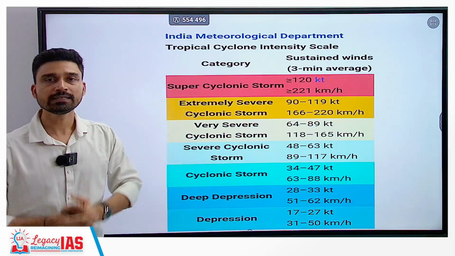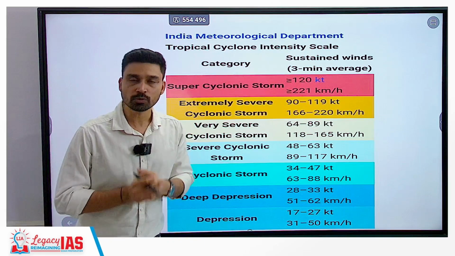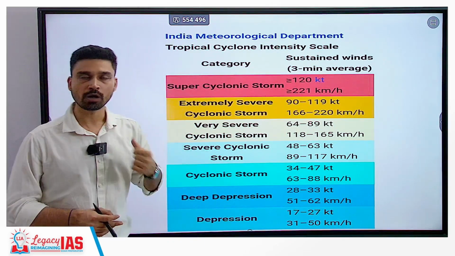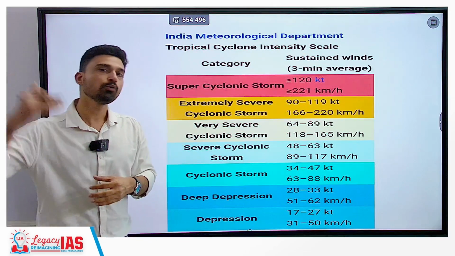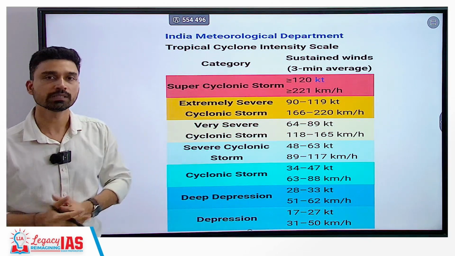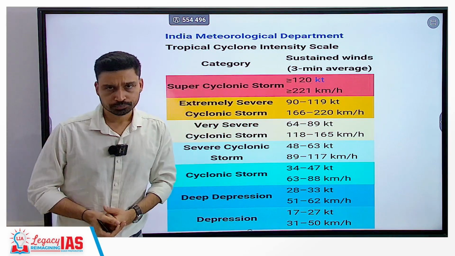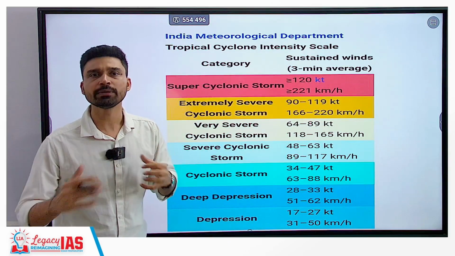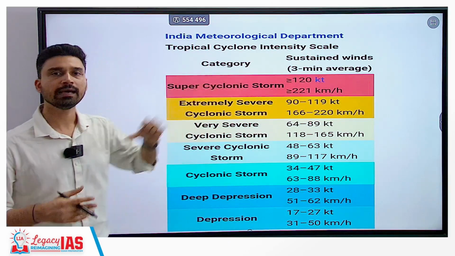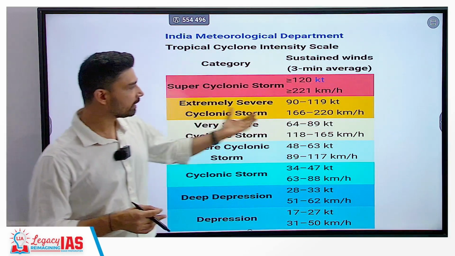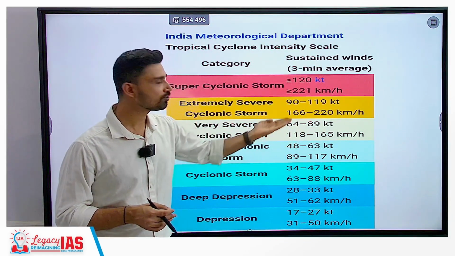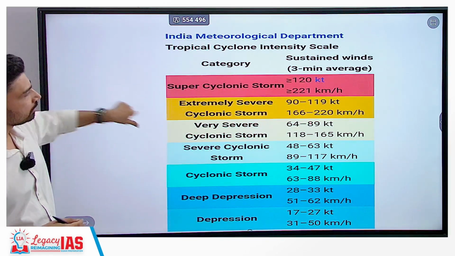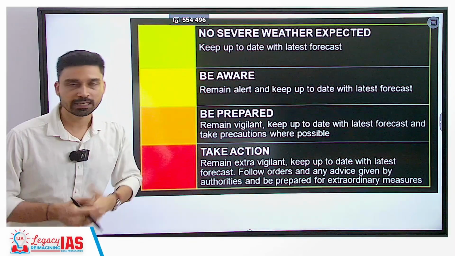For example, recently Cyclone Amphan, which struck the eastern coast of India in 2020, can be considered a good example of a super cyclonic storm, because its wind speed reached up to 260 km per hour. Before that, we also witnessed the super cyclone Orissa in the year 1999, which caused massive damage, devastation, destruction in the entire region. Then we have extremely severe, slightly lower than super cyclonic, 166 to 220, but again it can inflict heavy damage on the areas through which it is passing.